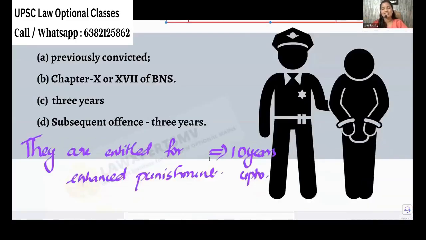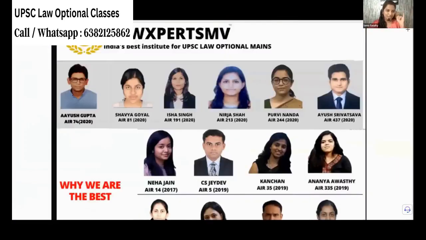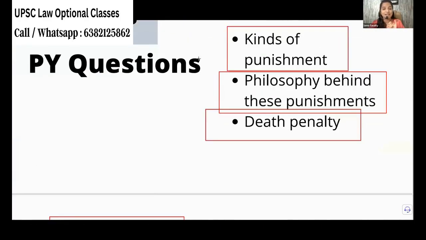So I'll once again say, whatever we have learned today, the theories of punishment, they will ask again and again. And what they will ask is the kinds of punishment, what all punishment is there, and especially community service. And we have a new type of punishment, that is imprisonment without remission. That they will ask.